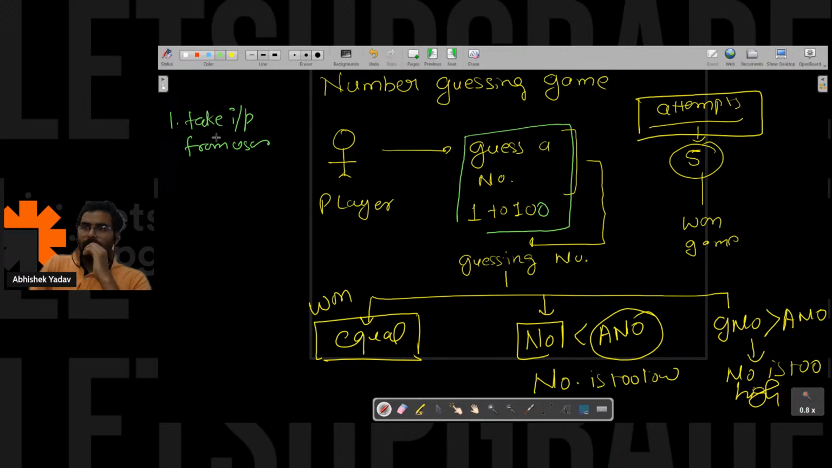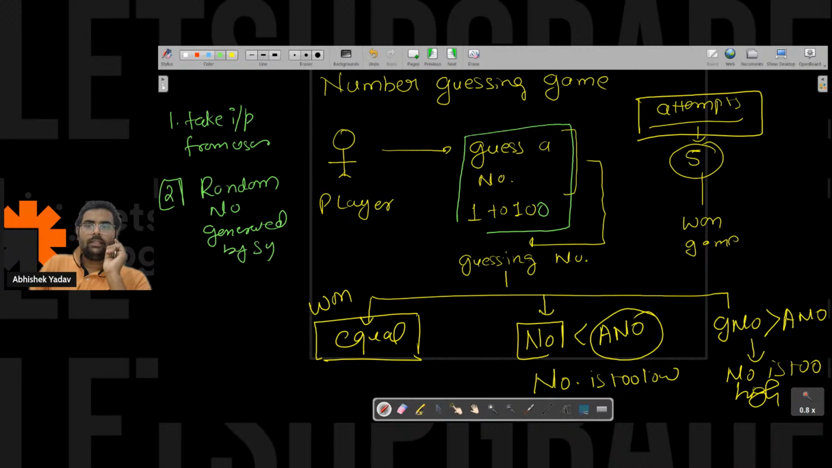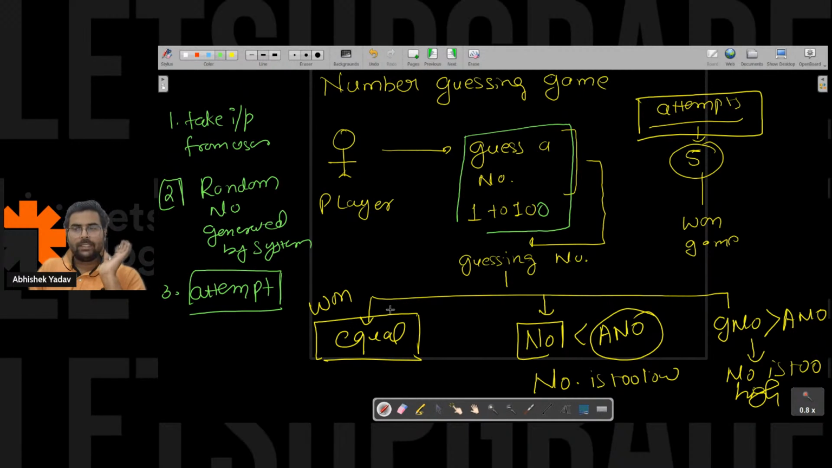And after that, there will be a random number that will be generated by the system, right? The third point is the random number that is generated by the system, and there will be attempts. There will be a variable that tells me how many attempts I have to guess a number, right, everyone? After that, I have three options available and I have to choose one option among them.